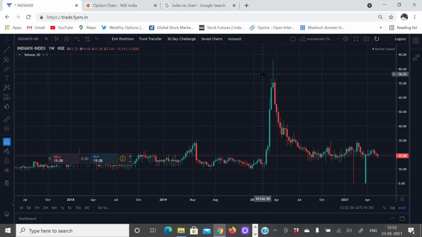So why fear index? When the markets are falling, people will be ready to sell off their holdings at any price. And always remember, market falls will always be steep, and it takes a very short time for the market to fall. But when the market rises, generally the rise will be steady, and it takes a bit longer time compared to the fall.